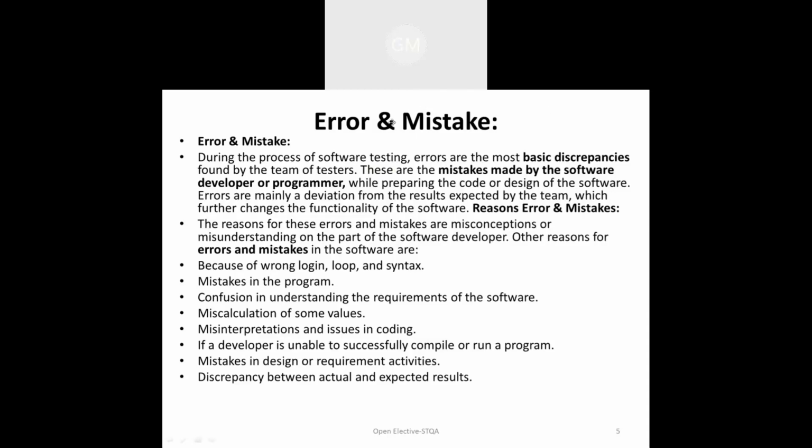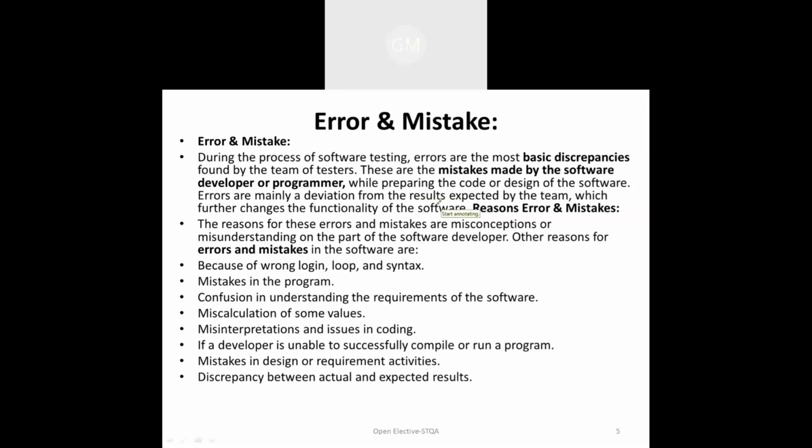Whenever we are performing software testing, if there is an error, that means there is a basic discrepancy in the execution of the project. That is called an error or mistake, which is made by the developer or programmer.